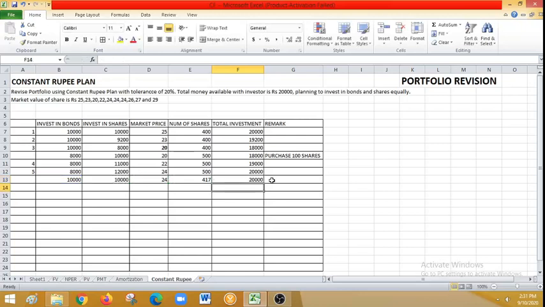Now it's equal to investment in bonds plus investment in shares. What have I done? From 500 it is getting down to 417, so I have sold 83 shares and invested that money into bonds. So you can see that the bond investment has increased to 10,000 and the share investment is brought down to 10,000, which is its original value.